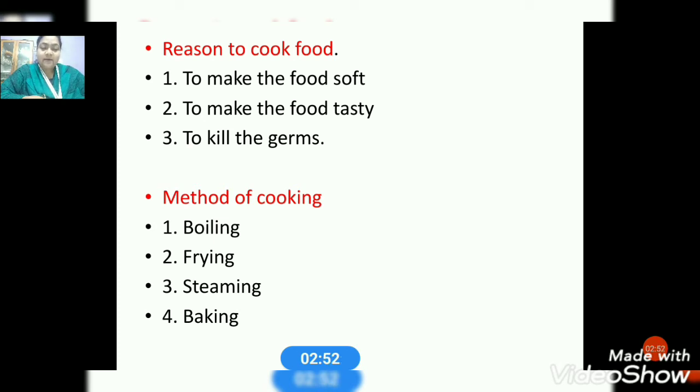Then steaming: cooking food using steam. For example, idli is steamed, and the best example is momo. You have eaten steamed momos and idlis. Then baking: cooking food in an oven, for example, cake. So where does the food get baked? In the oven. These are the different methods of cooking: boiling, frying, steaming and baking.